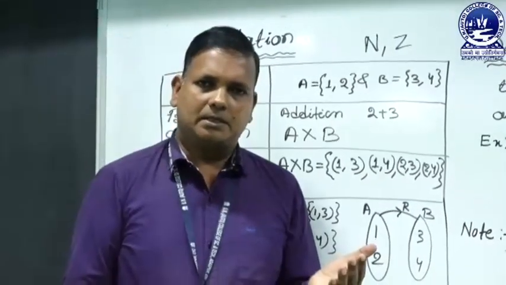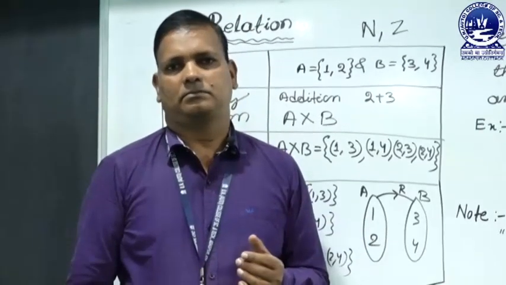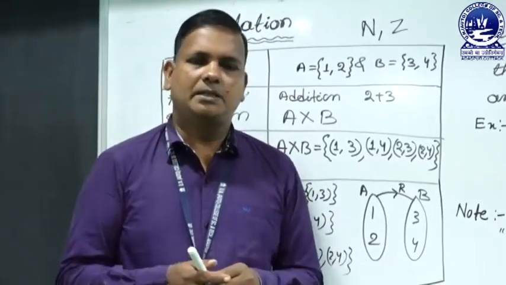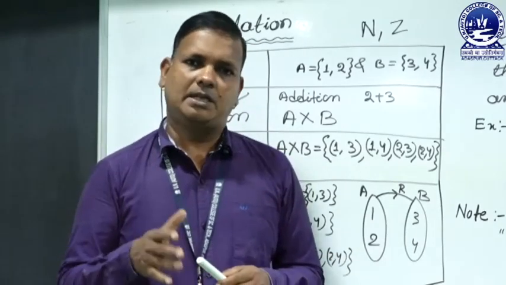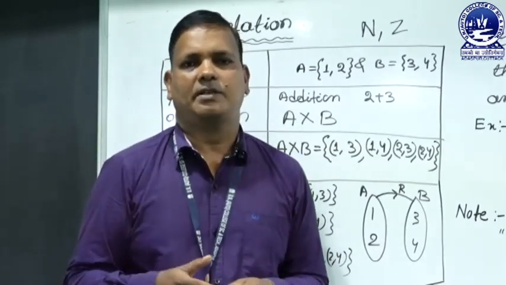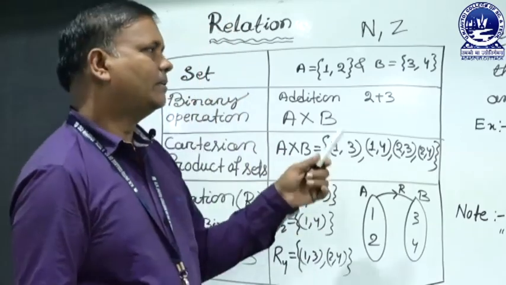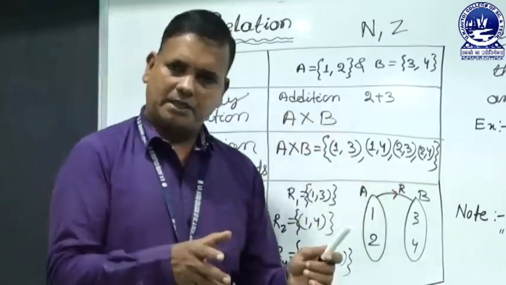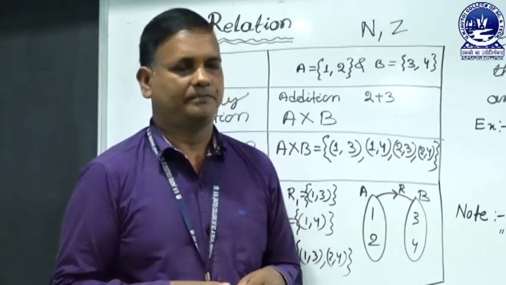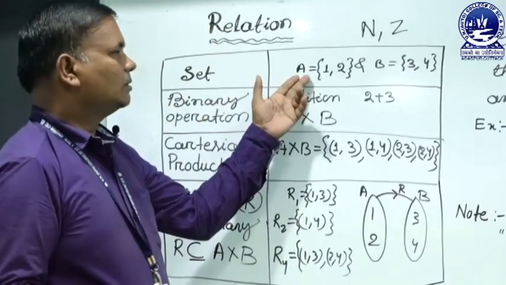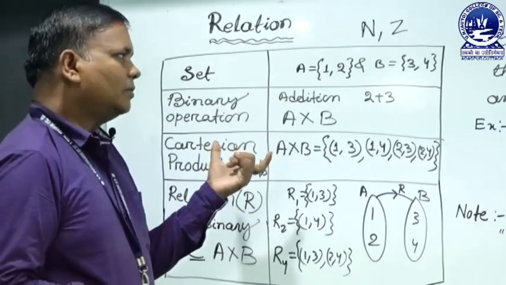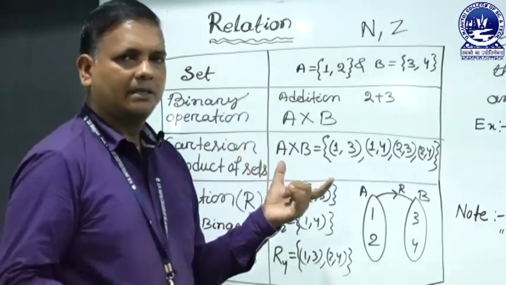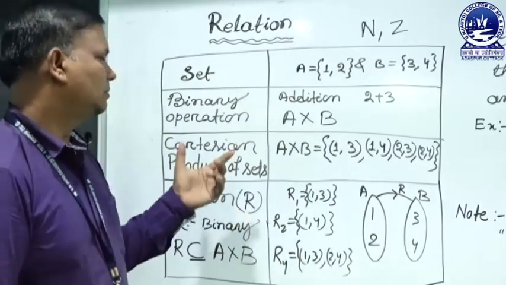Among the sets, there is a relation. In society, there is a relation among the family. A set is otherwise called a family. In mathematics it is called a set, in society it is called a family. So among the two sets A and B, we can create a mathematical relation.